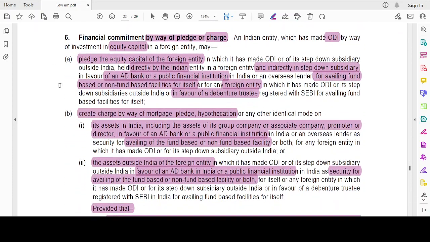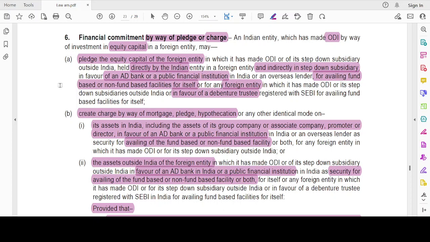An Indian entity which has made ODI by way of an investment in equity capital in a foreign entity may pledge the equity capital of the foreign entity in which it has made an ODI or its subsidiary outside India, held directly by an Indian entity in a foreign entity and indirectly in its subsidiary, in favor of the AD bank or public financial institution or overseas lender for availing fund-based facility or non-fund-based facility for itself or for any foreign entity in which it has made an ODI or step-down subsidiary, or in favor of a debenture trustee registered with SEBI for availing fund-based facility for itself.